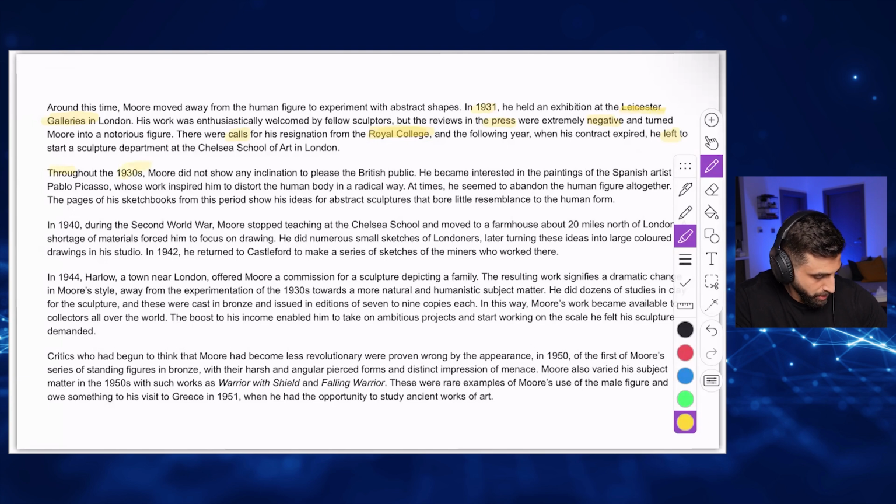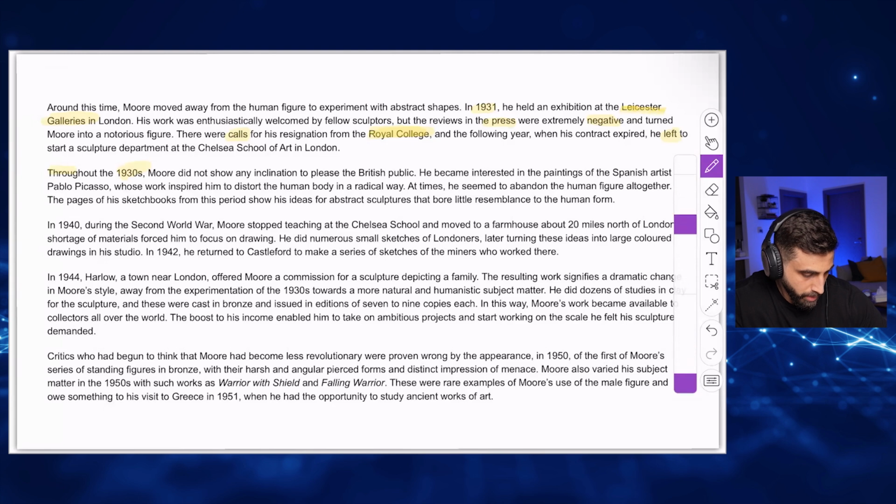In the 1930s, Moore did not show any inclination to the British public. He became interested in the paintings of the Spanish artist Pablo Picasso, who found him striking the body in a radical way. At times, he seemed to abandon the human figure altogether. Patches and sketches from this period sculpture that more.